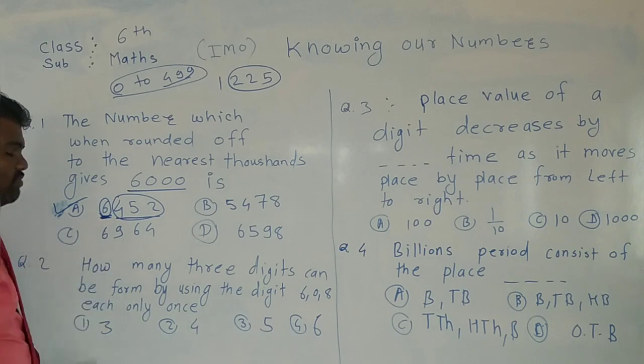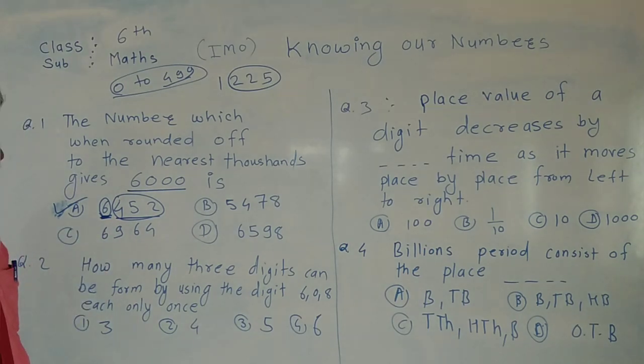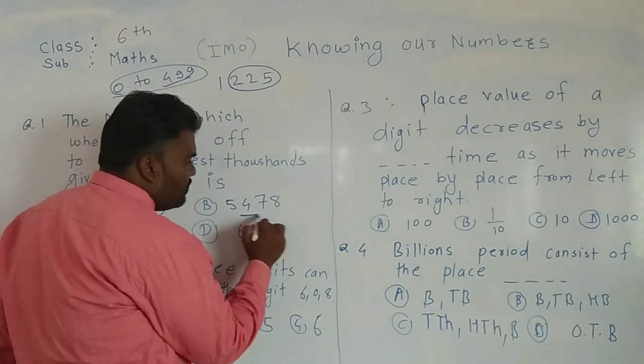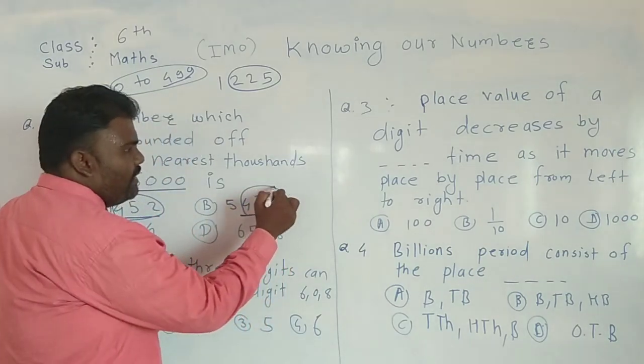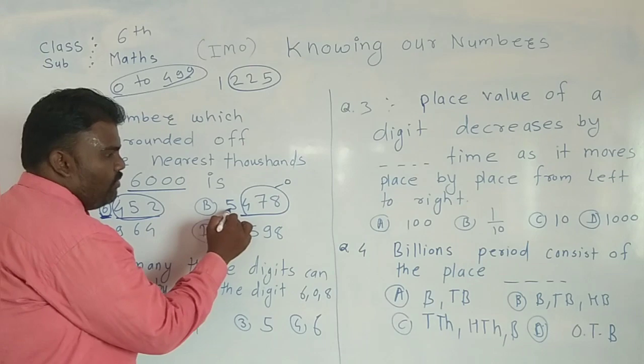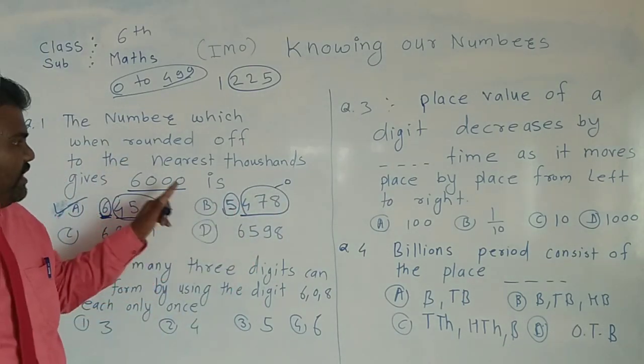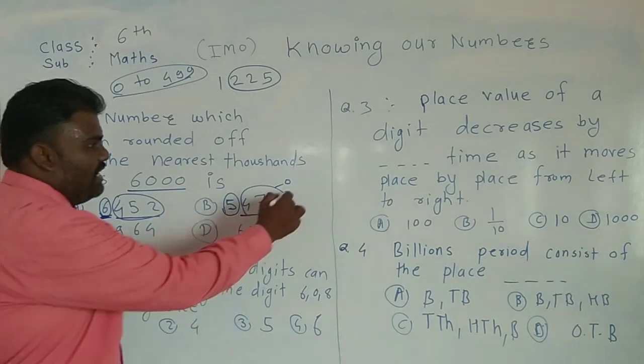So the first option is the correct answer. Let's talk about the other options also. 478 will be nearer to 0 and it will become 0, but there is a 5,000. We need a 6,000, so this is not our answer.